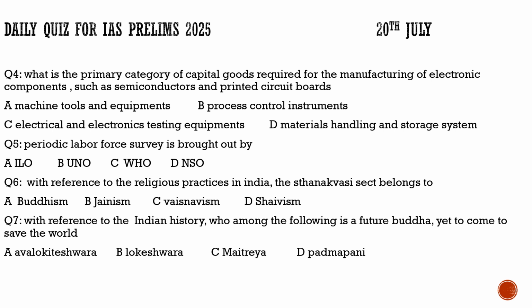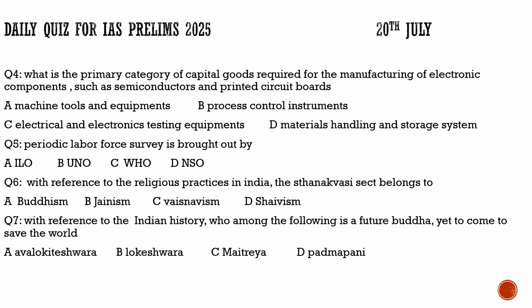Now coming to question number 5, it says the Periodic Labour Force Survey is brought out by... We discussed the unemployment in our country, and different sources give different data. We discussed that in detail. So the question says the Periodic Labour Force Survey is brought out by ILO, the International Labour Organization, or UNO, or WHO, or NSO, the National Statistics Organization. The correct option for question number 5 is option D. So it is the NSO which brings out the Periodic Labour Force Survey. Now with this we complete our daily quiz for current affairs.